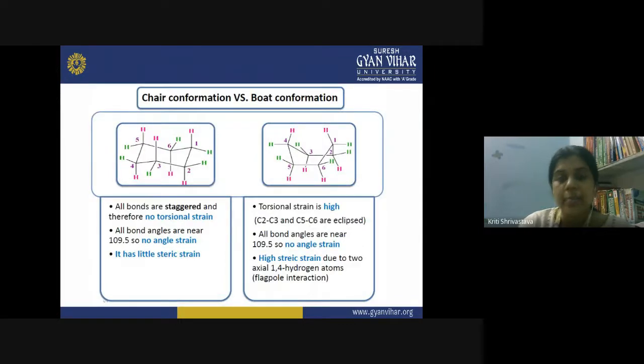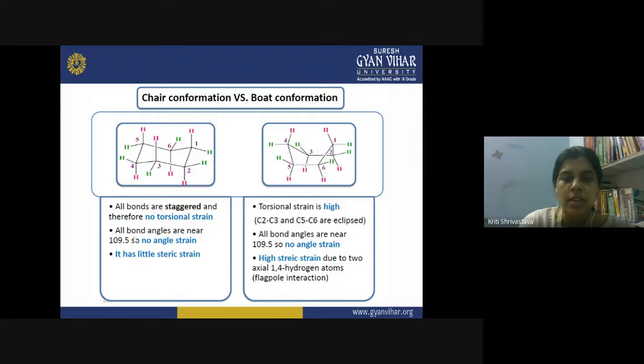You can compare the chair conformation versus the boat conformation. In the chair conformation, all the bonds are staggered, and therefore there is no torsional strain present. But in the boat conformation, torsional strain is very high. Why? Because you see, we have C2 and C3 in eclipsed conformation, eclipsed bonds, and C5 and C6 are also eclipsed. So they are causing high torsional strain.